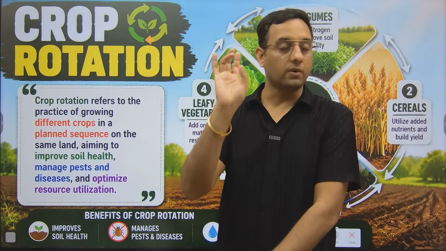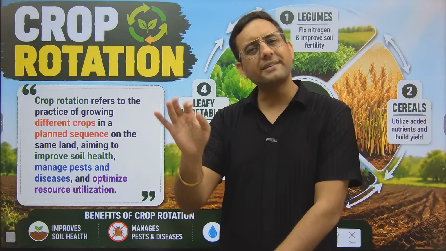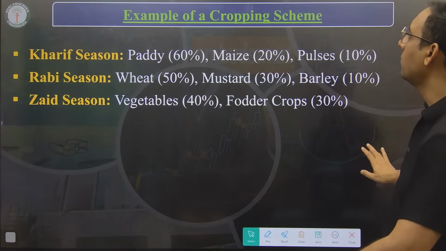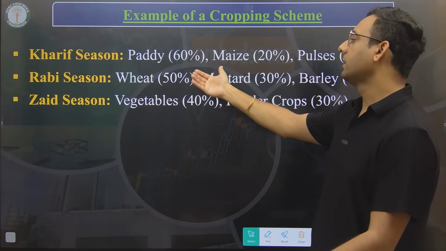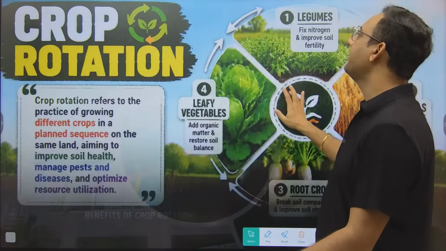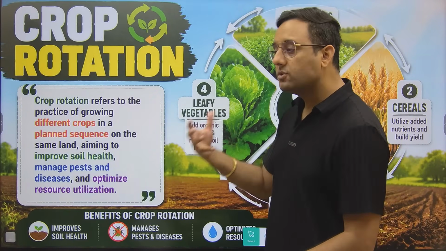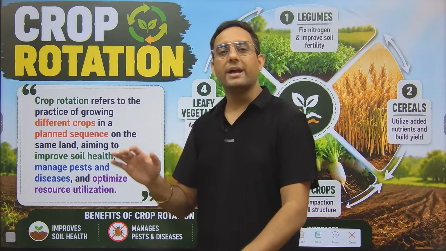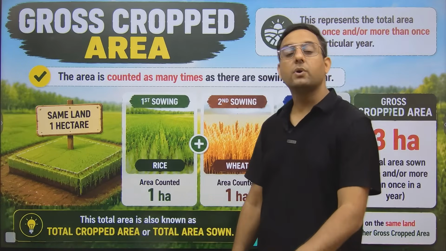So we have discussed four terms. First is cropping pattern, second is cropping system, third is cropping scheme, and fourth one is crop rotation, right? Okay. So here you can see this is cropping scheme. If I am planting paddy, maize for the Kharif season, wheat, mustard, barley for the Rabi, and vegetable and fodder for the Zaid, this is simply a cropping scheme. But if I have a proper plan based on the scientific principle, it will be known as crop rotation. So you are clear about four terms? If yes, then let's move forward and talk about the next term, which will be cropping intensity.